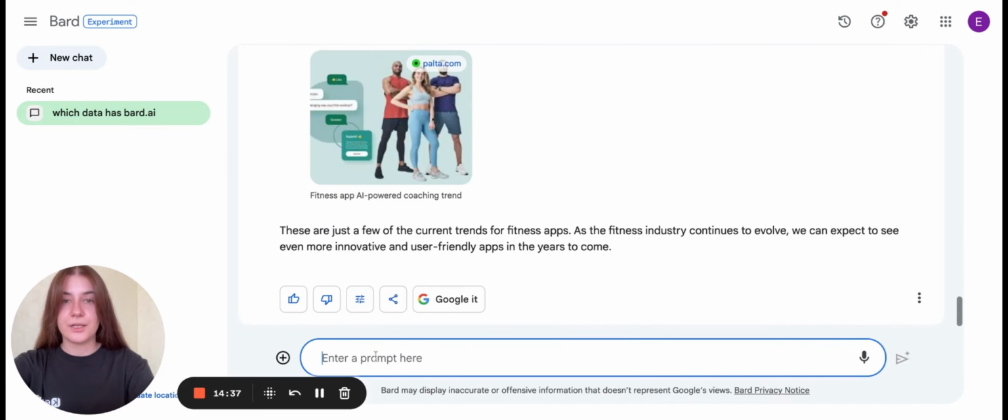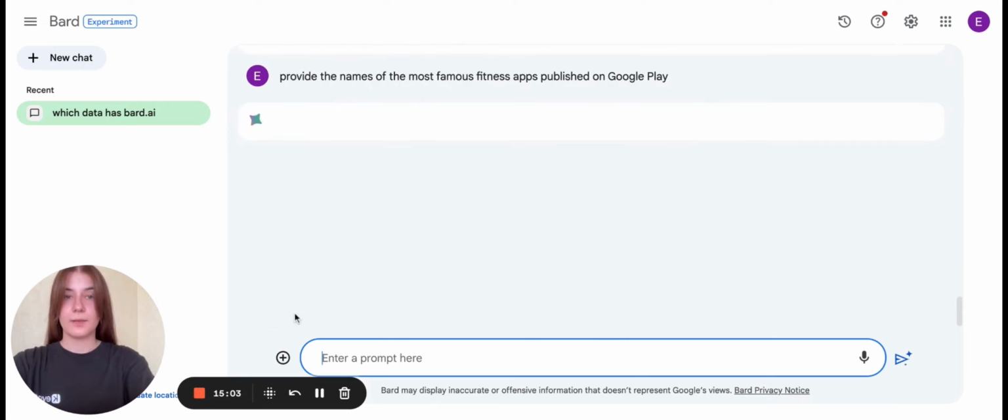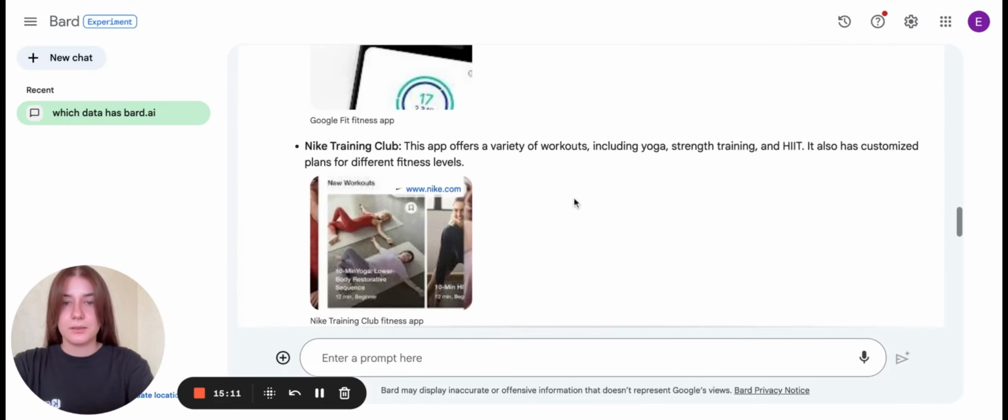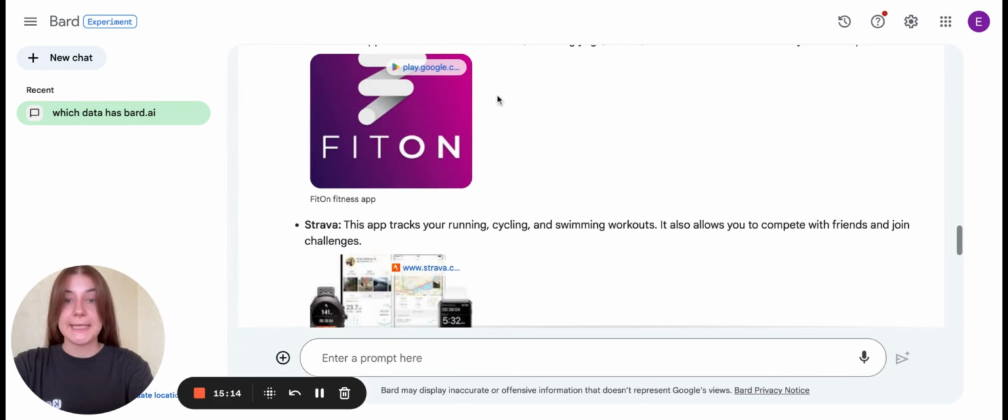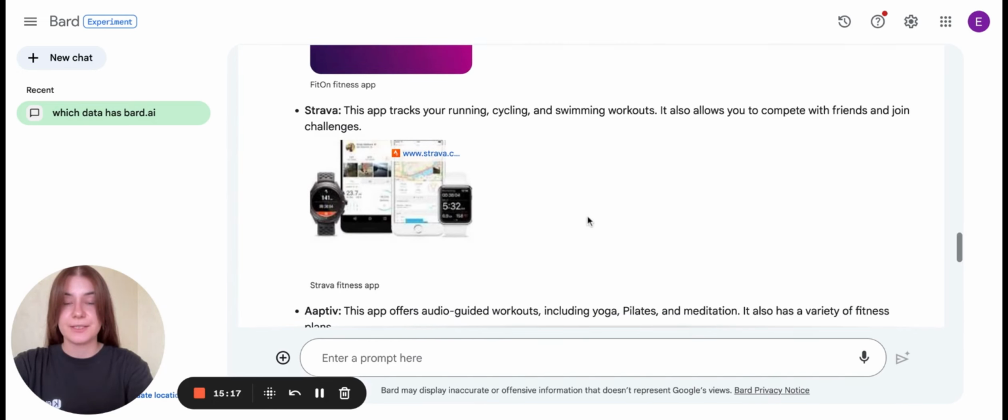And let's try with some competitors. BERT has the data for this year. We will ask it to provide the names of the most famous fitness apps. And let's ask about Google Play. Let's see. It is interesting if it provides the icons, for example. Yeah, we see. It provides some pictures as well.